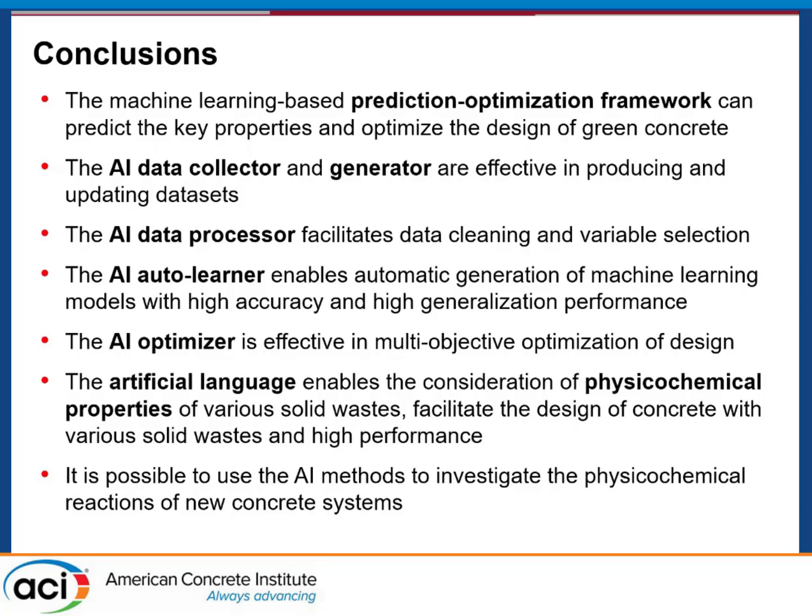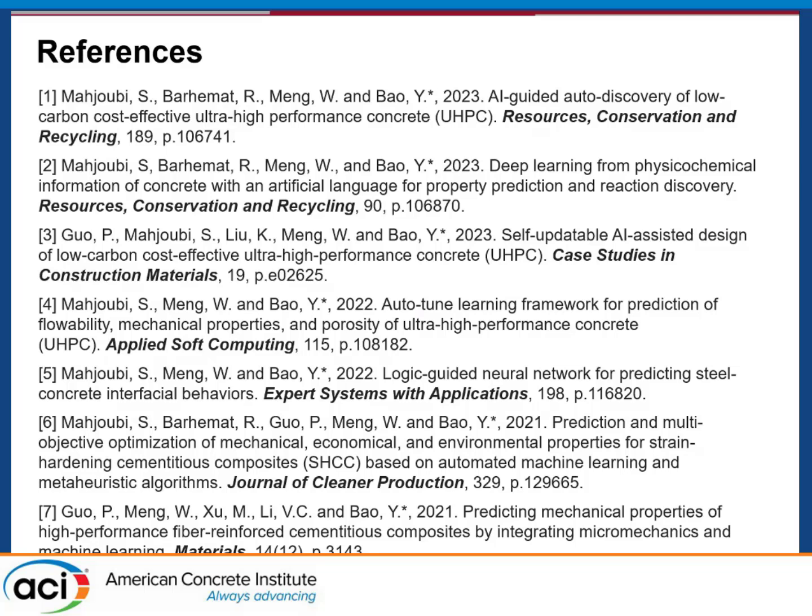So, the conclusion: we developed some innovative techniques to solve different challenges of using machine learning to design concrete. Particularly, I want to emphasize the importance of considering the physical and chemical information of different raw materials in producing concrete. And we think it's possible to achieve a better generalization performance of machine learning models, and use some powerful models to consider many types of concrete design problems.